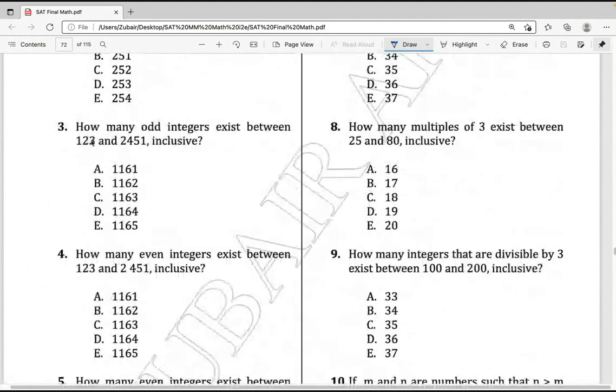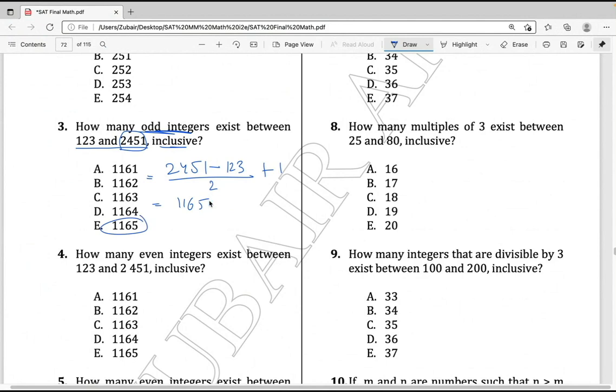It says how many odd integers. This is the range. It's just the last selected number divided by 3, minus the first selected number, odd, divided by 2. Any issues with this? No, sir. And then there we go, we got our answer. 2451 minus 123, divided by 2, plus 1, because we are including the first number as well. So this is 1165. That's my answer.